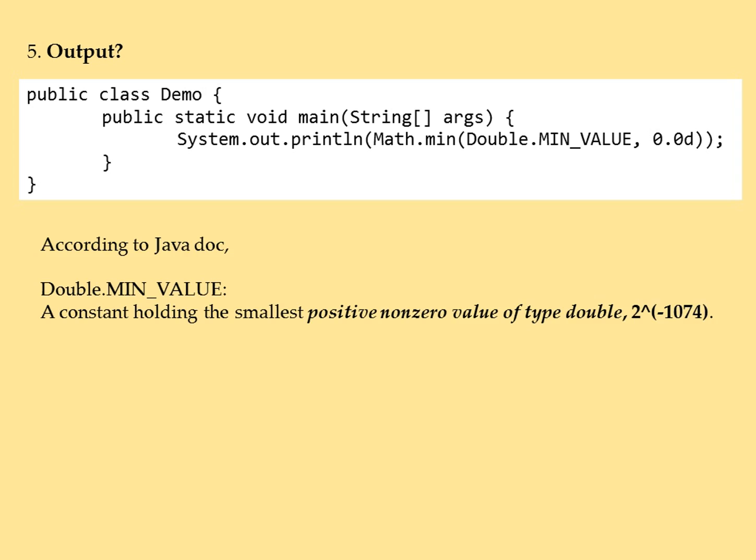According to Javadoc, Double.MIN_VALUE is a constant holding the smallest positive non-zero value of type double, which is 2 to the power negative 1074. Remember that unlike Integer.MIN_VALUE, which is a negative number, Double.MIN_VALUE is a positive number. Therefore, 2 to the power minus 1074 is greater than 0.0. Therefore, the output would be 0.0.